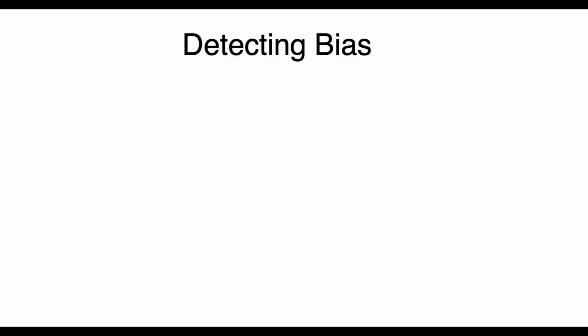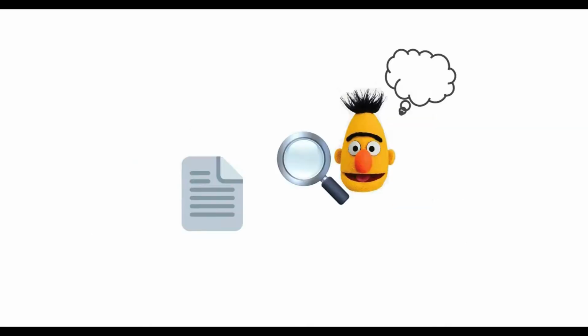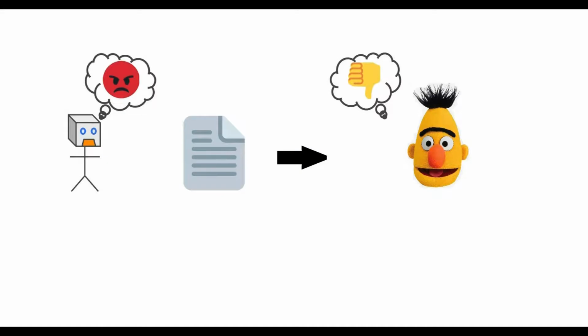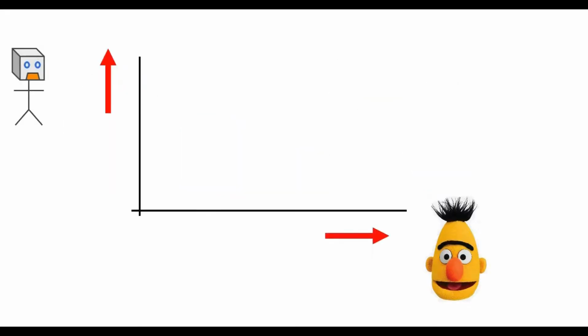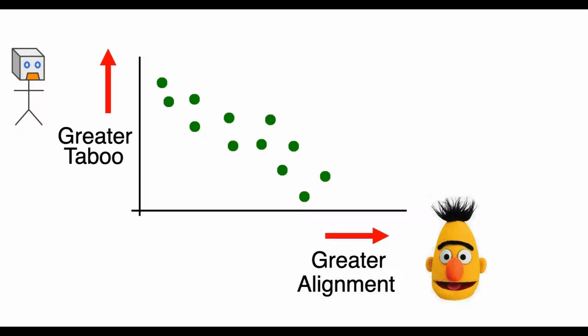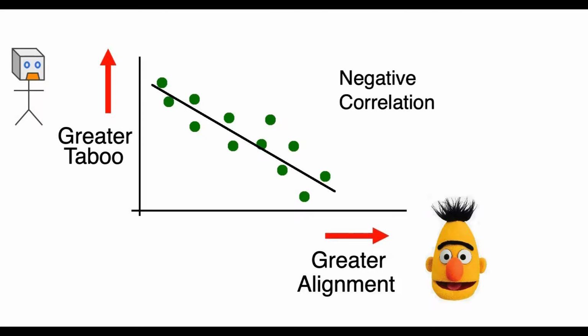First, let's identify bias in taboo classifiers. How do we do this? Well, since community classifiers measure how well a text aligns with a community, we would expect that a taboo text scores low on alignment when classified by a community classifier. On the other hand, since taboo classifiers measure if a text is taboo or not, we expect that a taboo text scores high when classified by a taboo classifier. Thus, if a community classifier and taboo classifier agree, we would expect strong negative correlations between their scores.